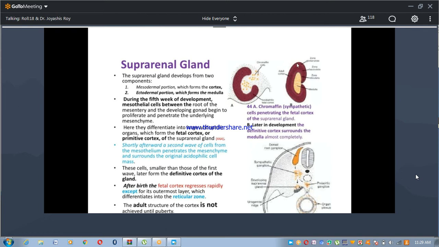The adult structure of the cortex is not seen until puberty. During puberty, the cortex of the suprarenal gland develops completely.